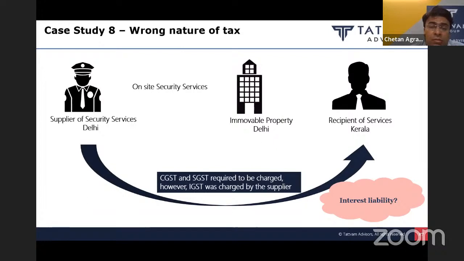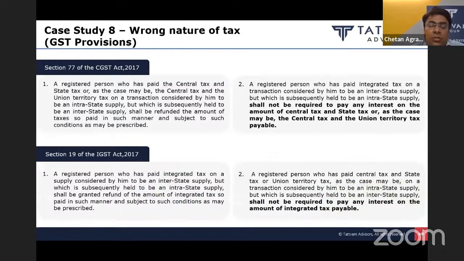So tomorrow, if department or the SSE himself detects this error and determines they have wrongly discharged IGST in place of CGST or SGST, or they have wrongly discharged CGST and SGST in place of IGST, whether they are required to discharge interest liability on the same, because in some cases department is finding some instances of this scenario, and in notices they are also seeking payment of interest. So in that case, what does the provision say?